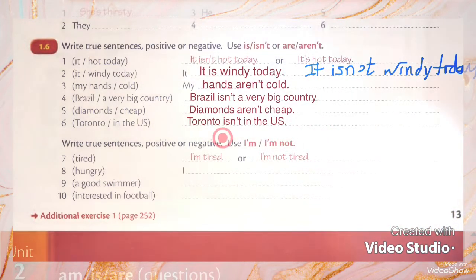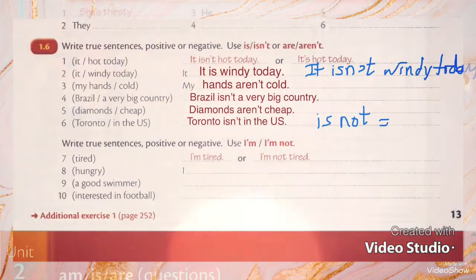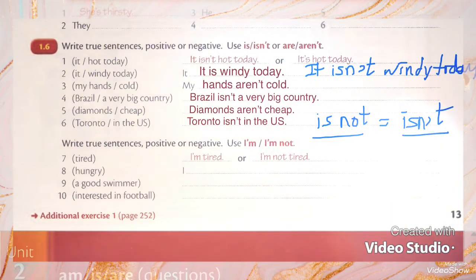Why? Because here I have "is not". I can write here "is not", or I can write "isn't". Both have the same meaning. This is long form and this is short form. So here I can write Toronto isn't in the US.